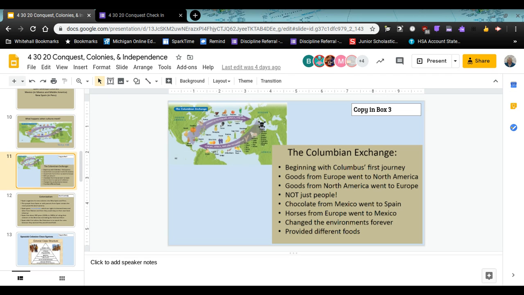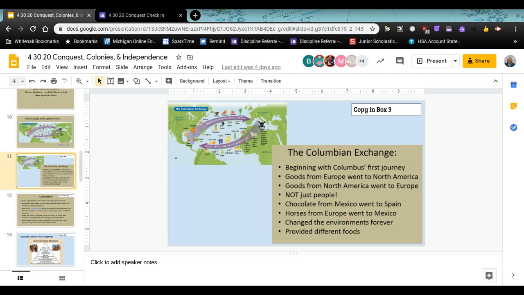in Spain. And so things like tomatoes from the New World that had never been in Europe before are going to be introduced. Chocolate was a big one. They took it from Mexico to Spain. Also, when Columbus came, they brought horses. Sometimes, as more and more Spanish ships come, those horses and other animals that they brought for farming would escape and get into our environment.